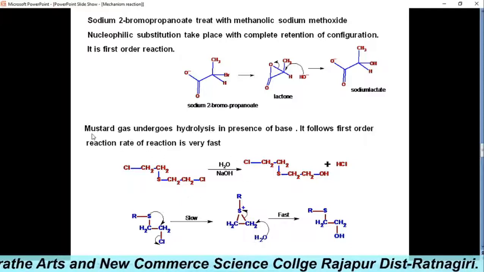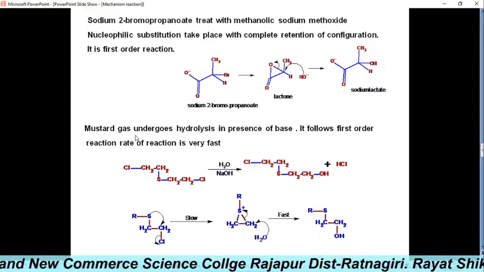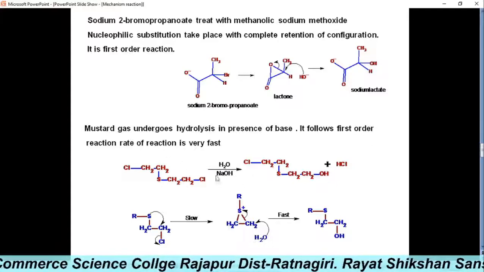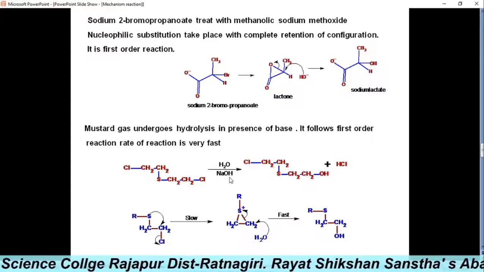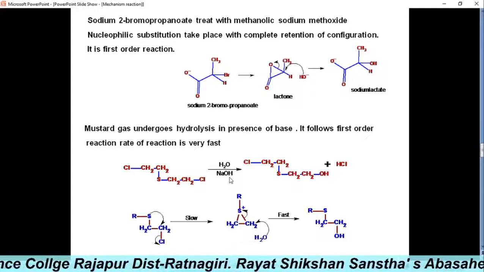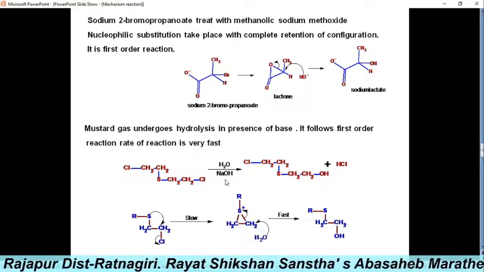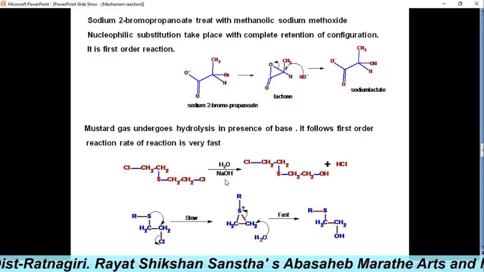It is called mustard gas. This mustard gas undergoes hydrolysis in the presence of a base like sodium hydroxide, but it differs from the hydrolysis of alkyl halides in two respects.